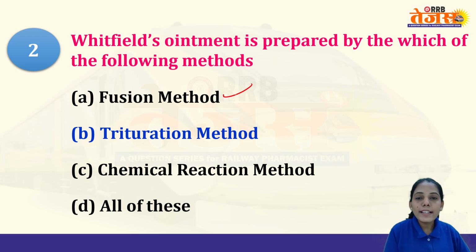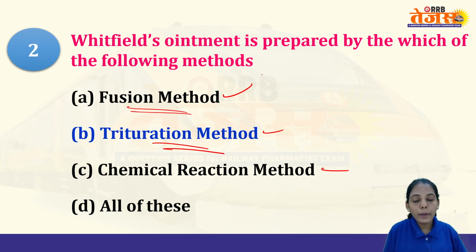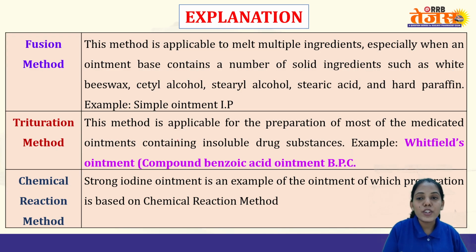So fusion method is nothing but melting of the excipients. In trituration method, we are using mortar and pestle. Chemical reaction means the excipients are reacting, for example, iodine ointment. So Whitfield ointment is prepared by trituration method. Fusion method is used for our simple ointment. So for Whitfield ointment, option B is the right answer, that is the trituration method.